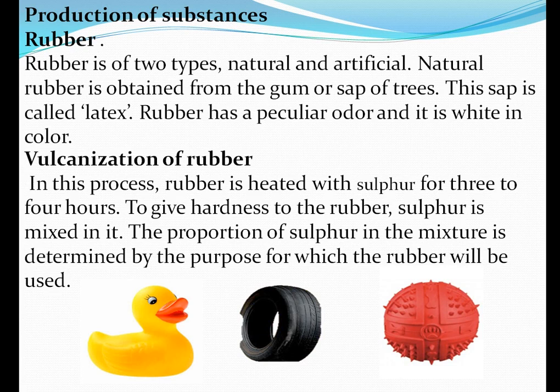For giving hardness to the rubber, sulfur is mixed in it, and the proportion of sulfur depends on the purpose for which the rubber is used. For example, eraser, rubber balls, rubber toys, etc. In this way, rubber is vulcanized.